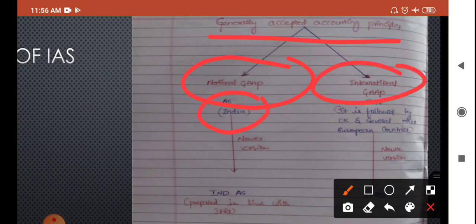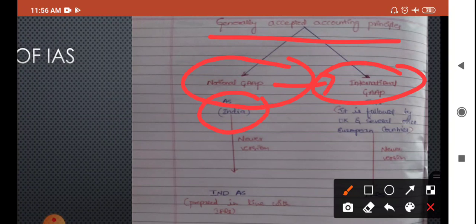National GAAP means the generally accepted accounting principles which are followed in a specific region and specific countries. Within that boundary only the standards will be implemented and followed. While we are talking about beyond the boundary, this national GAAP was converted into international GAAP.